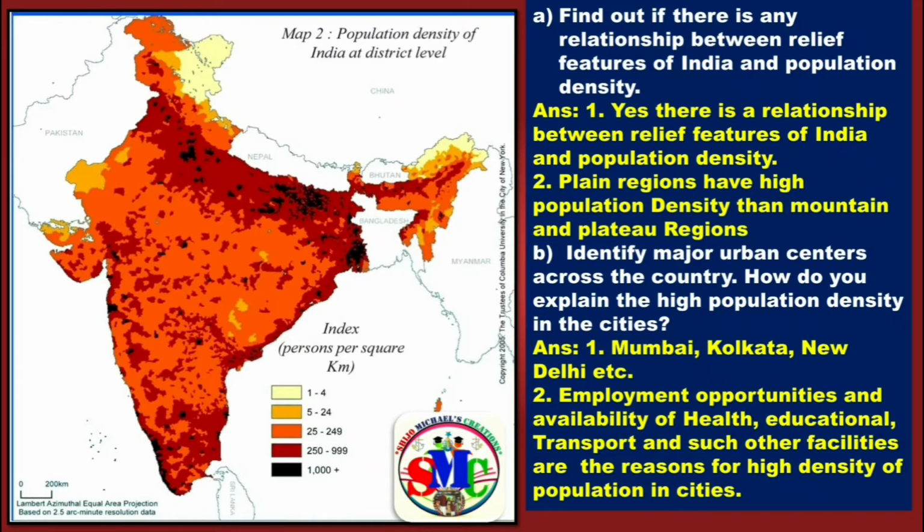Now let us move to the second question. Identify major urban centers across the country. How do you explain the high population density in the cities? The urban centers are Mumbai, Kolkata, New Delhi, etc. What are the reasons? The reasons are employment opportunities and availability of health, educational, transport and such other facilities. These are the reasons for high density of population in cities.